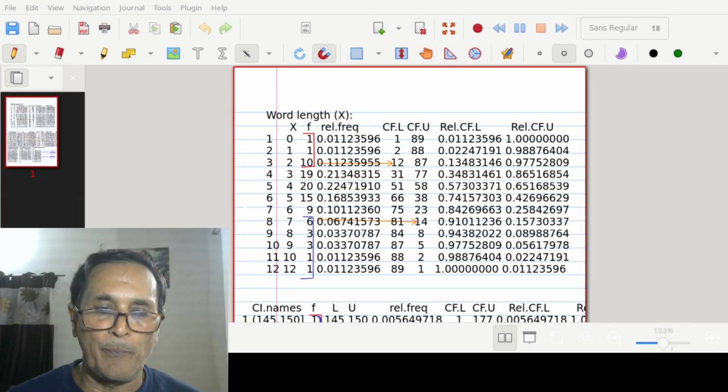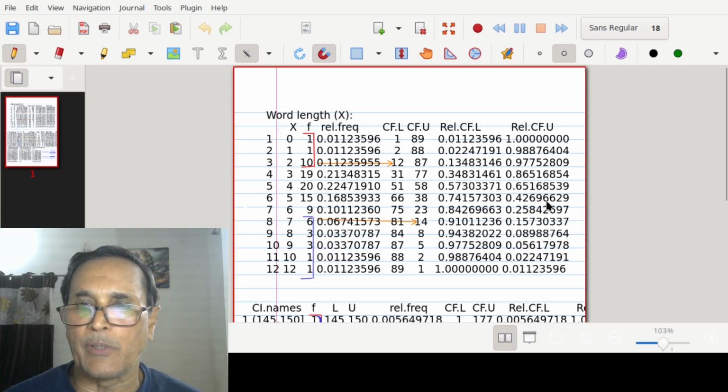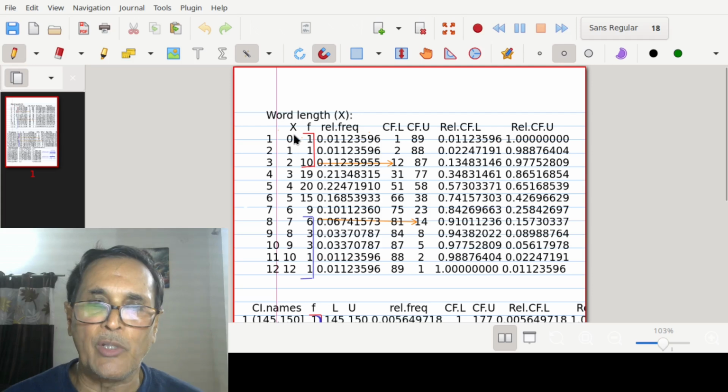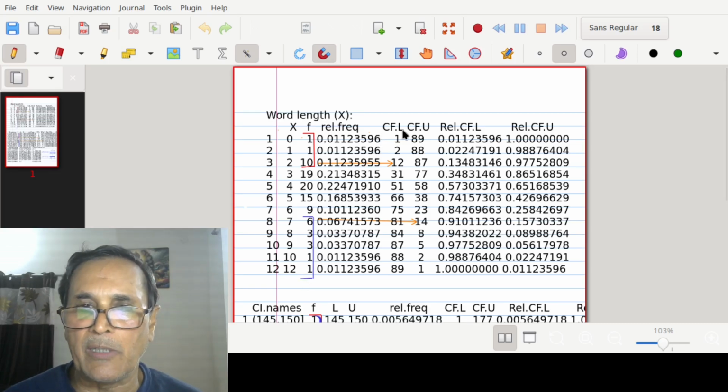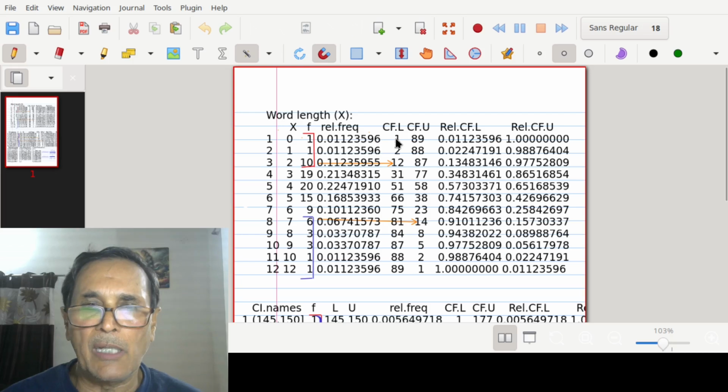In the word length example, I have pre-computed this and put it here for your demonstration. Suppose x represents the word length and f represents its frequencies. What is the cumulative frequency of less than type? It addresses the question, what is the number of words having word length 0 or less than it? It is always 1. What is the number of words having word length 1 or less?